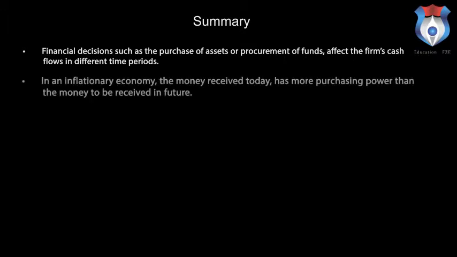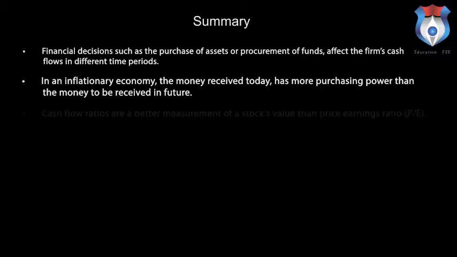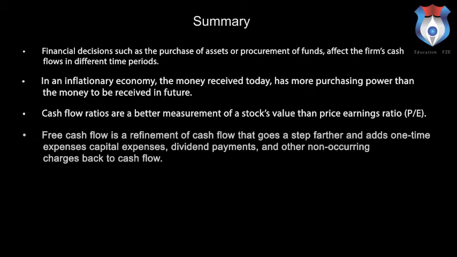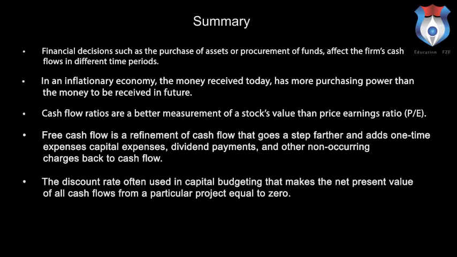Summary. Now in the end, let us summarize what we have learnt in this lecture. Financial decisions such as the purchase of assets or procurement of funds affect the firm's cash flows in different time periods. In an inflationary economy, the money received today has more purchasing power than the money to be received in future. Cash flow ratios are a better measurement of a stock's value than the price-earnings ratio (PE).